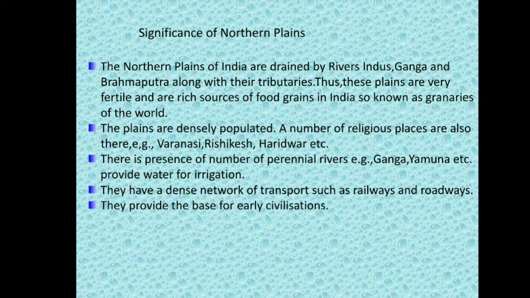There is a presence of a number of perennial rivers, for example Ganga, Yamuna, etc., and they provide water for irrigation. They have a dense network of transport such as railways and roadways. They provide the base for early civilizations.